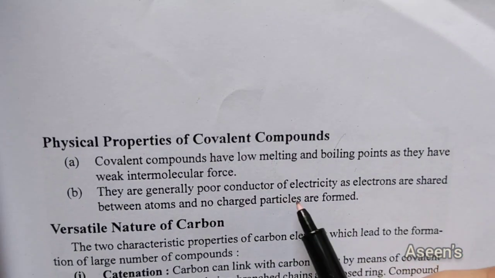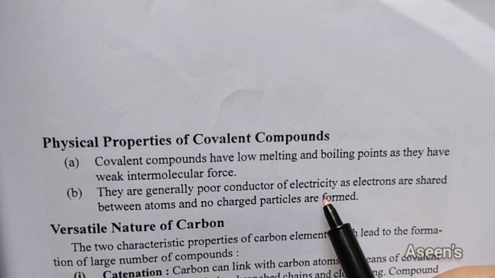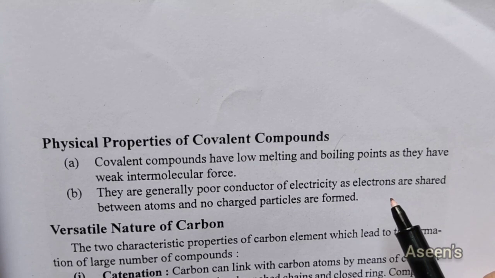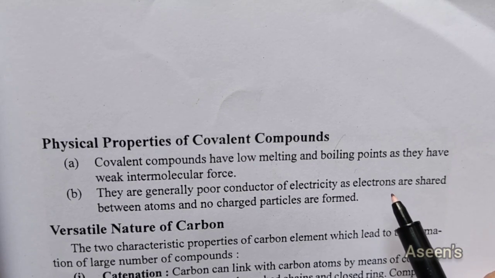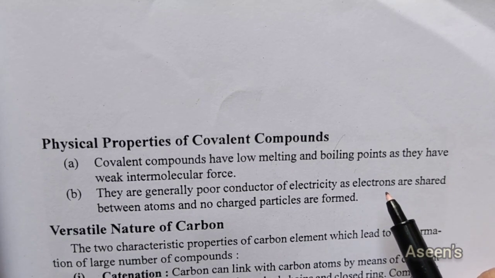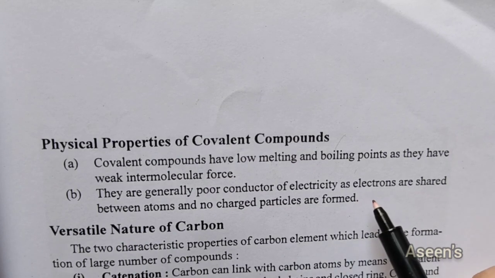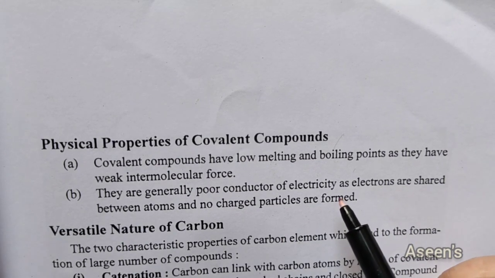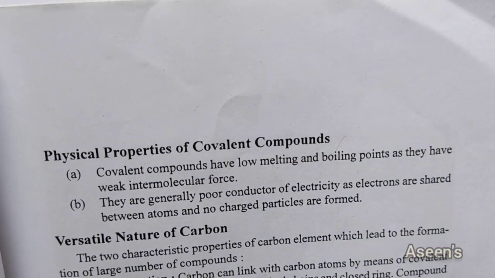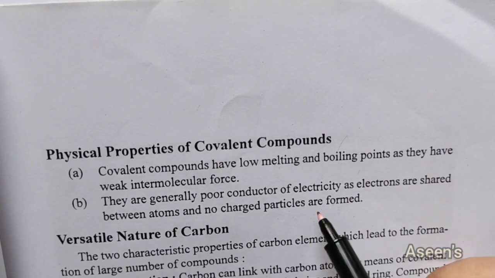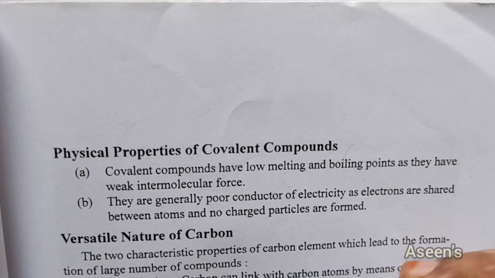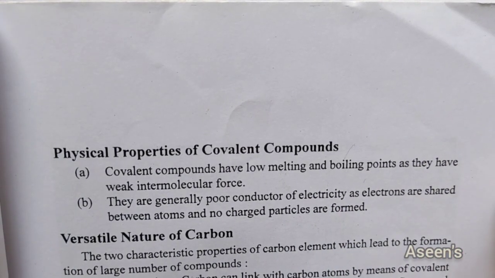Other than that, they are generally poor conductors of heat and electricity because they don't have free electrons. All the electrons, whatever they are supposed to be free, are bonded for covalent bonding. That is, they are bonded for sharing purposes. You don't have any charged particles available freely to conduct electricity. This is the reason why they are poor conductors of electricity and heat. So that was about the covalent bond.